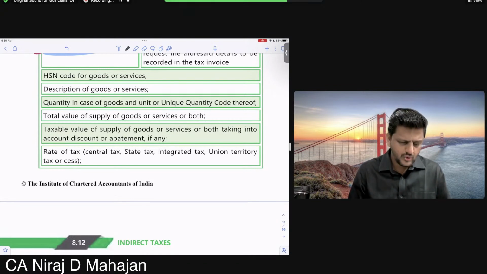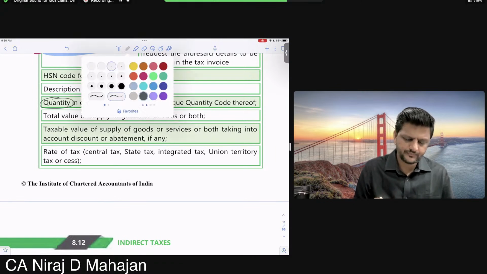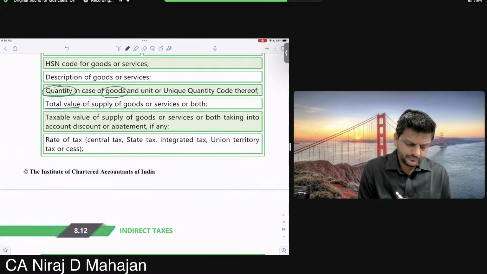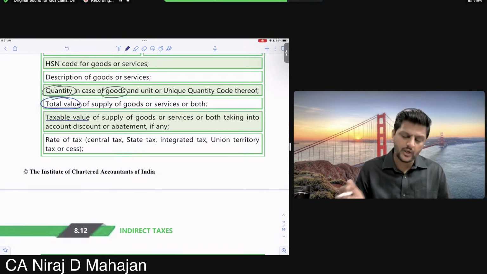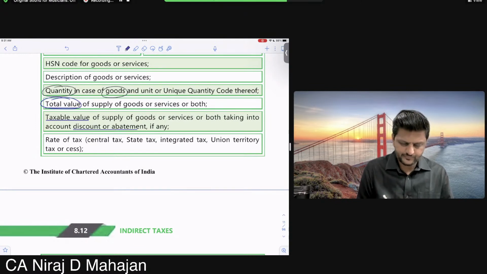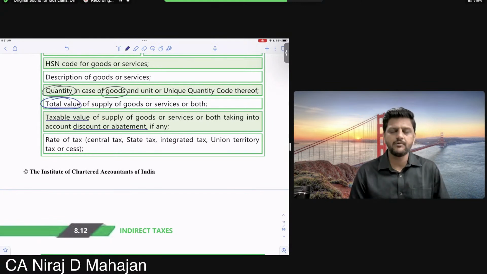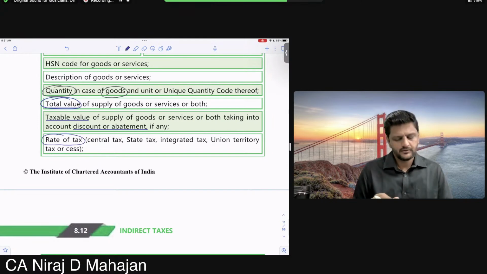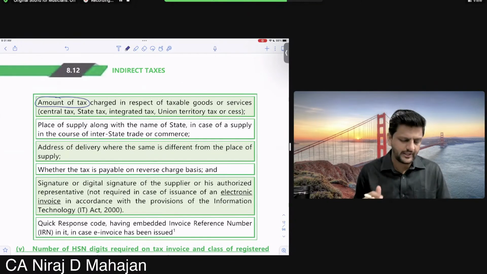Then description, details, quantity in case of goods, total value of supply and taxable value, taking into account the discount or rebate, etc. So first the figure, then minus discount, and then on the taxable value you charge the rate of tax. The amount of tax is shown separately, CGST separate, SGST separate, all of that.